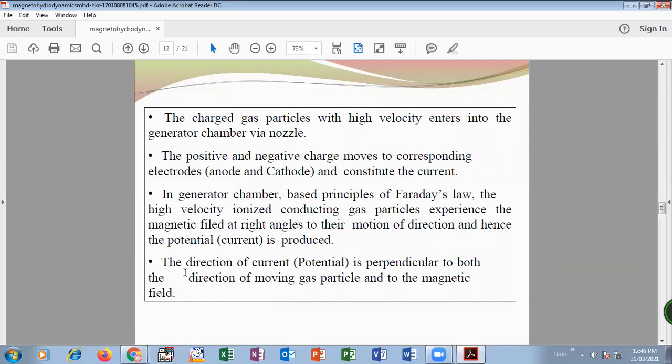The direction of current is perpendicular to the direction of the moving gas, as we already saw in the diagram. The strong electromagnetic field, the movement of the conductor, and the movement of current are all perpendicular to each other, maintaining 90 degrees. Okay, so these are the basics of that.